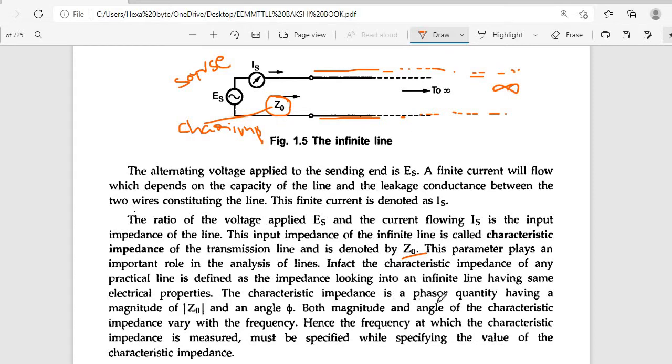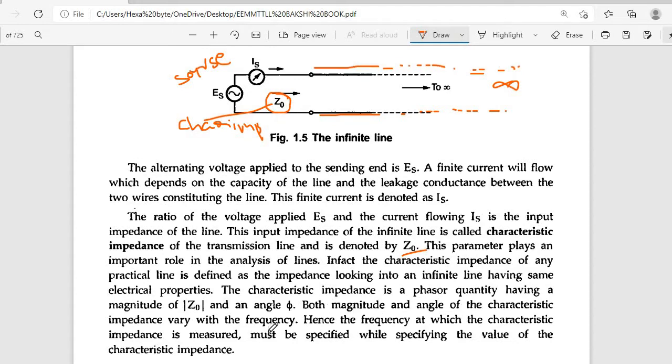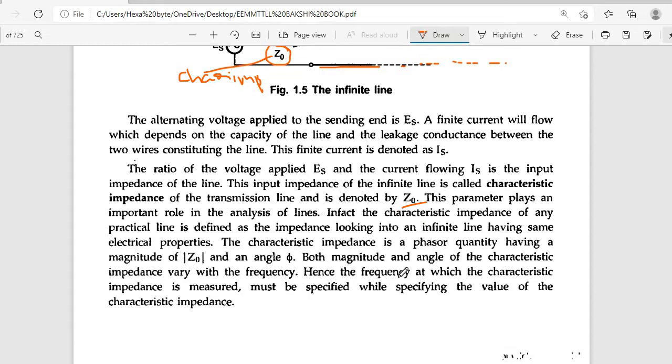The characteristic impedance is a phasor quantity having a magnitude Z0 and an angle theta. So it is complex. Both magnitude and angle of the characteristic impedance vary with the frequency. Hence, the frequency at which the characteristic impedance is measured must be specified while specifying its value.